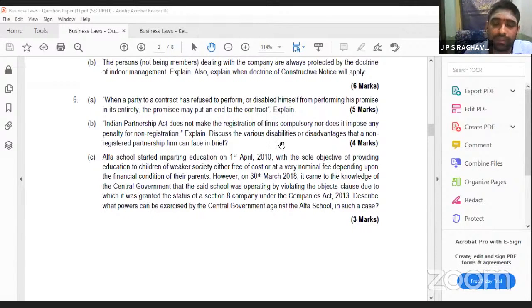But they are not doing this. Whenever they are not doing this, the power of the central government in this situation is that they can revoke the license. Whenever it is a Section 8 company, they have to get a license from the central government. Unless you get a license from the central government, you cannot have a Section 8 company. Now, whenever the central government is providing you a license, they will keep some conditions.